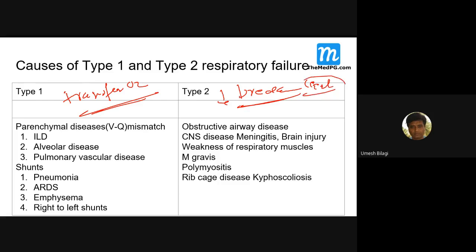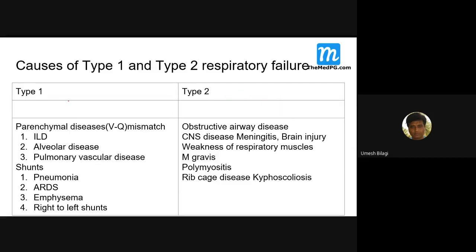Type 2 is more like a mechanical problem. Type 1 is more like a chemical problem. A simple way to remember: this is more like chemical engineering, and this is mechanical. You got my point?